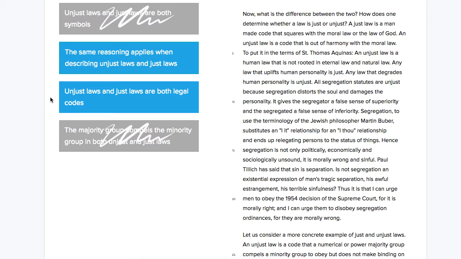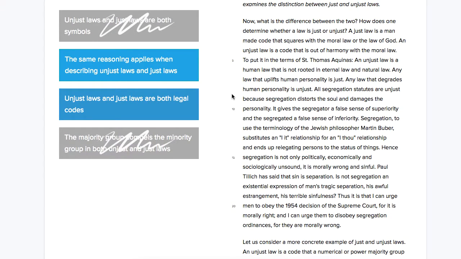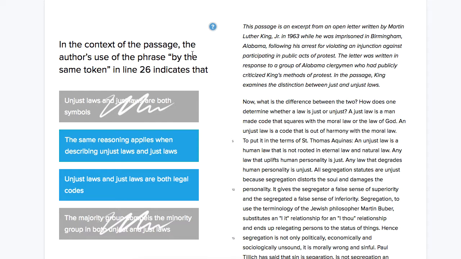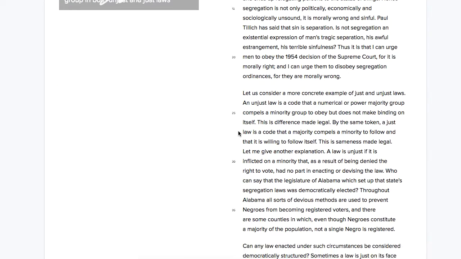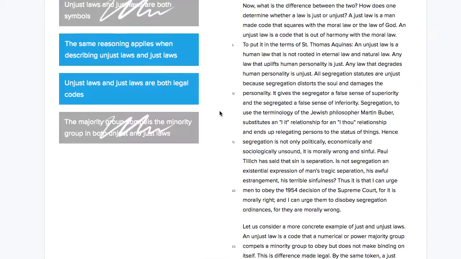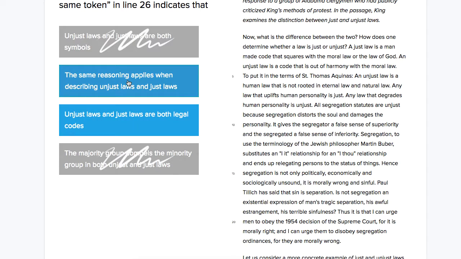Yes, it's true that unjust laws and just laws are both legal codes, but that's very vague. That doesn't really tell us much about the use of this phrase, by the same token. We could imagine by the same token, in this case, if we were to substitute in the same reasoning applies, if we were to say, the same reasoning, this is difference made legal. The same reasoning applies to just laws. A just law is a code that a majority compels. Well, that makes sense, and it's much more specific. So I'm going to go with this answer choice B.